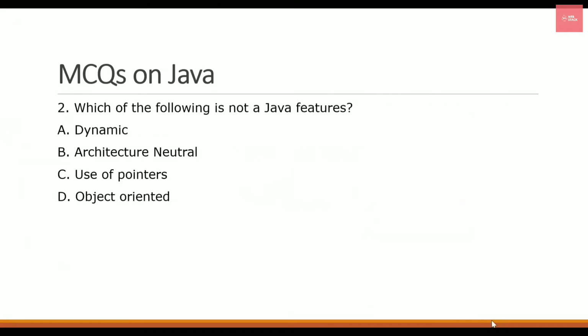Now let's check out the second question: which of the following is not a Java feature? Looking at the options, the first option is dynamic. Java is a dynamic language, as we know. It is architecture neutral as well because it is platform independent. The third one is use of pointers. We have discussed in the previous videos that Java does not have the concept of pointers. So use of pointers is not a feature of Java, and the option will be C.